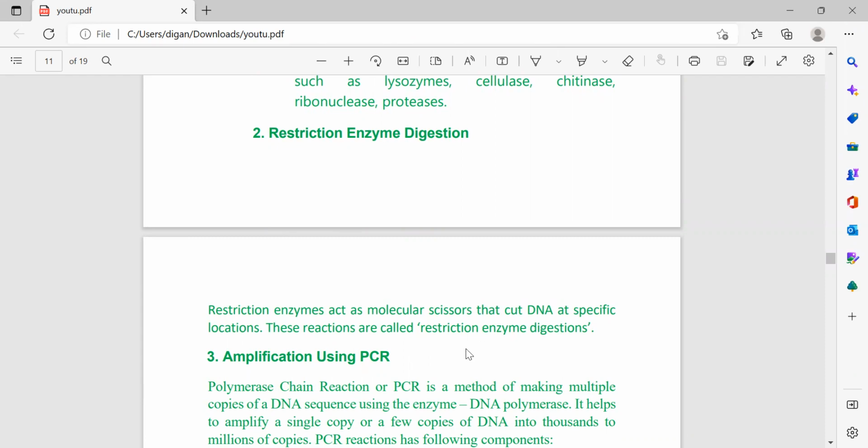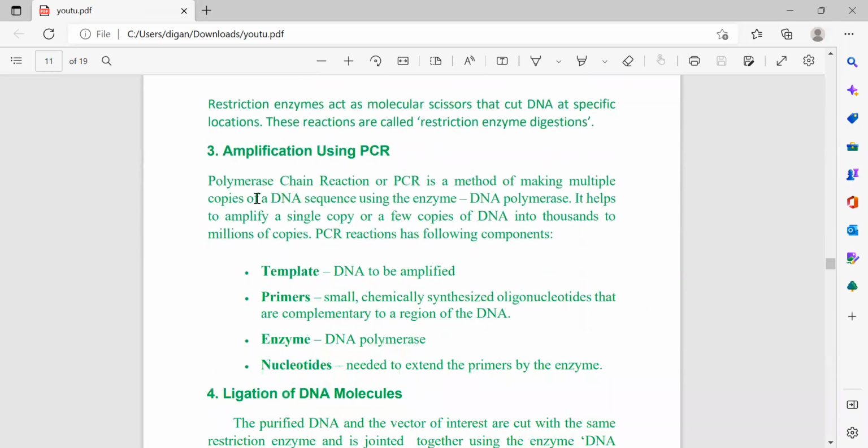One more question may come: what is restriction enzyme digestion? Then you just have to write: the process of cutting the DNA molecule into different segments is known as restriction enzyme digestion. Next, amplification using PCR.